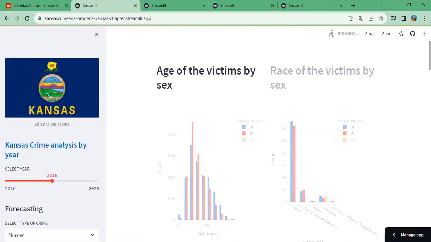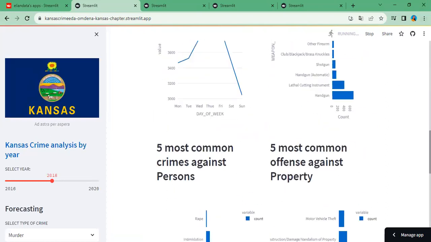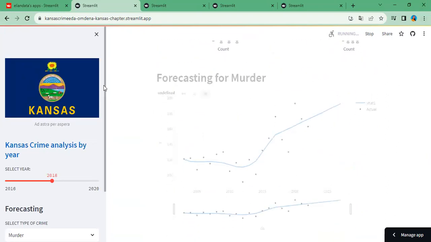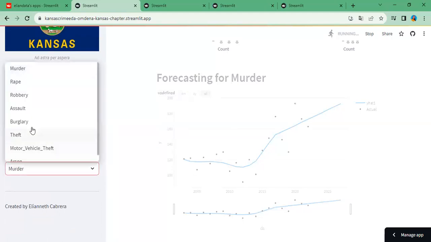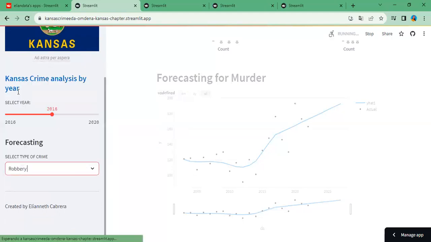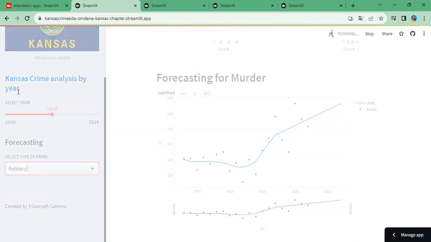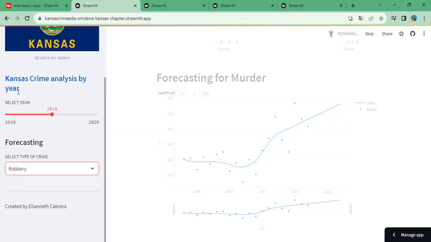And in the forecasting, we can select the type of crime too. We can select the forecasting for robbery, and this forecasting gives us three years ahead. Okay, so I made it, this is running, let me wait until the chart.